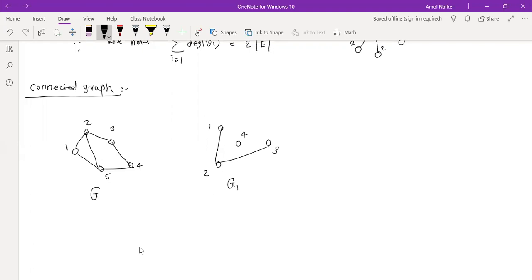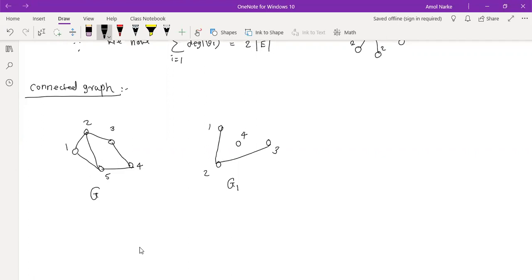Now, can we have a path from 1 to 4? That 4 is also a vertex. Can we have a path from 1 to 4? What do you think? 1 to 3. Can we have a path from 1 to 3? Yes. 1, 2, 3. You can start with 1, go to 2, go to 3. So you will have a path from 1 to 3. But we don't have a path from 1 to 4, 2 to 4, 3 to 4. That's why it is disconnected.